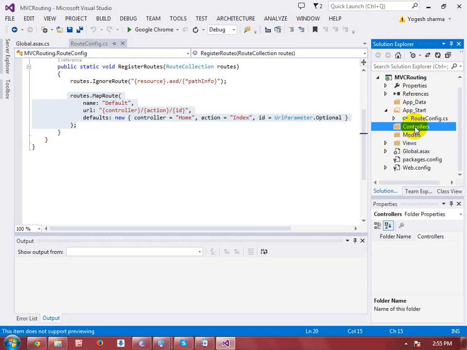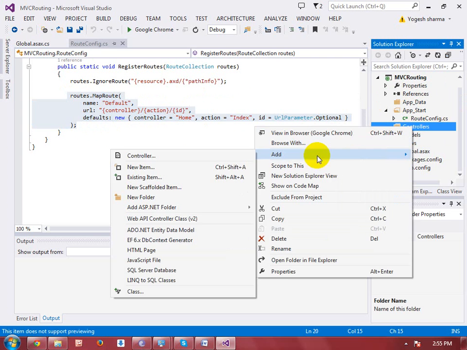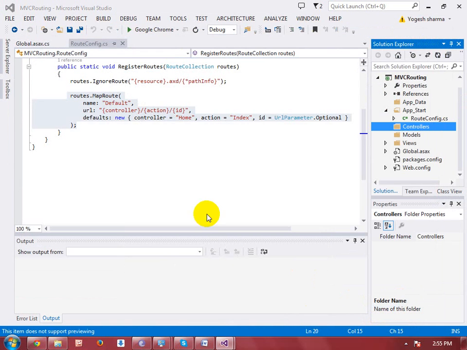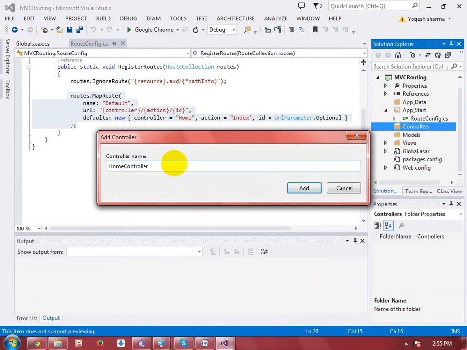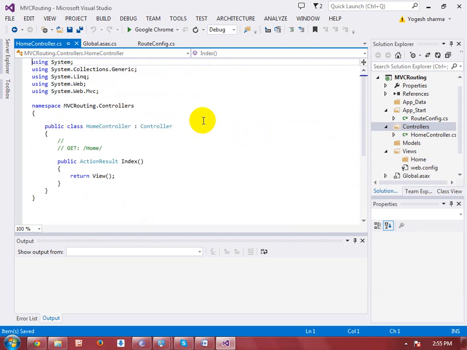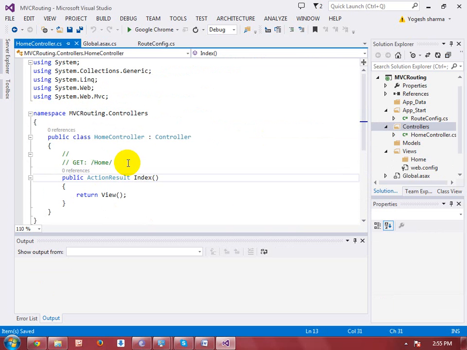If I am creating a controller, here I am going to create a controller. My controller name is Home. We know that Controller is a suffix, so there is no need to remove this Controller over there. Click on Add. Then you can see that my HomeController has been created. Here we have an action, that is the Index action.